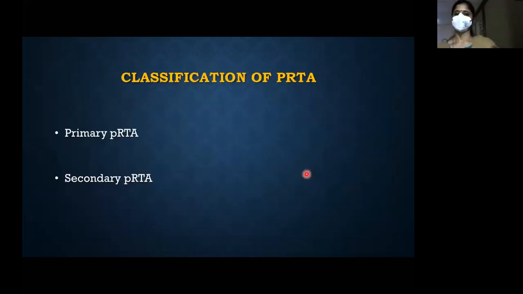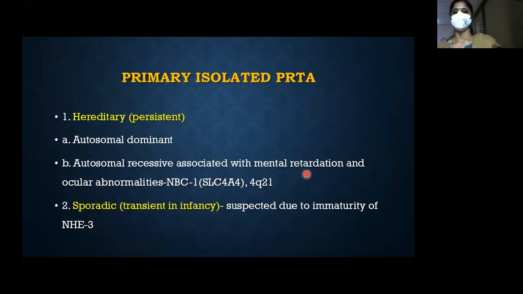How can you classify proximal RTA? It can be primary or secondary RTA. So basically, it can be hereditary, like dominant, recessive. Recessive is seen with sodium bicarbonate cotransporter, usually associated with mental retardation, ocular abnormalities. Or it can be sporadic, where it is because of immaturity of NHE3.